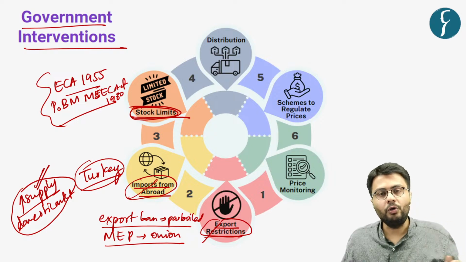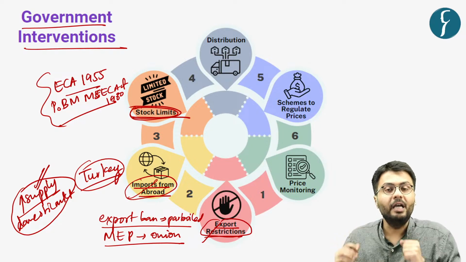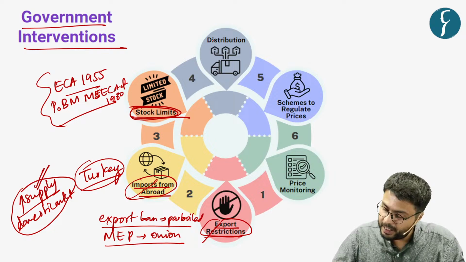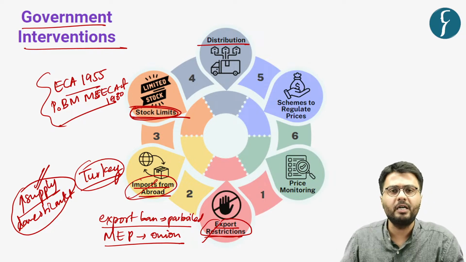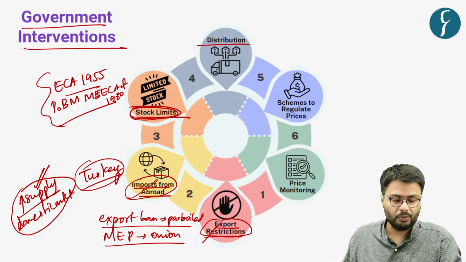Now, also to reduce the inflationary pressures, the government has also undertaken distribution of various agricultural commodities through its other measures as well.